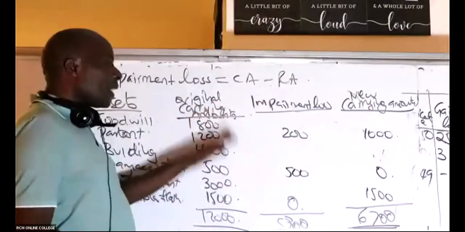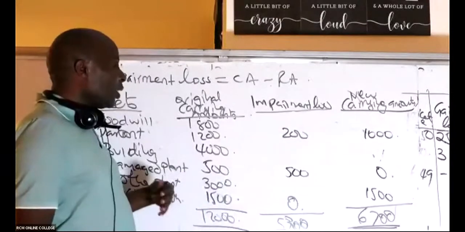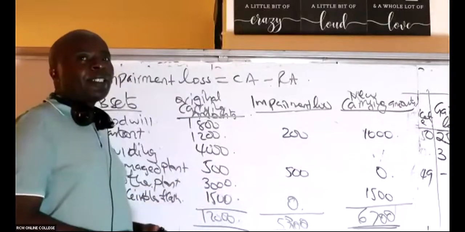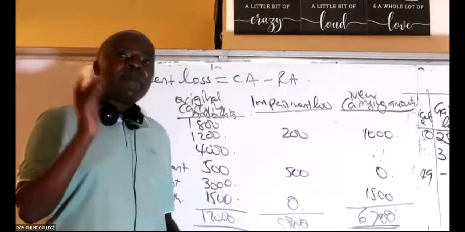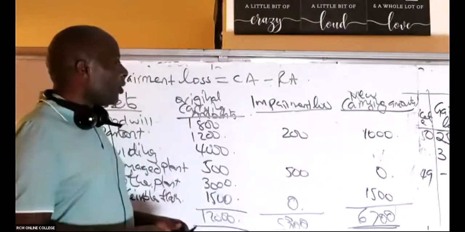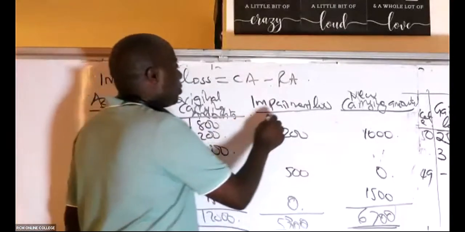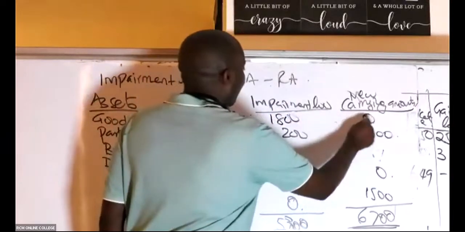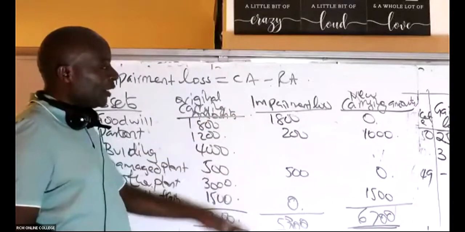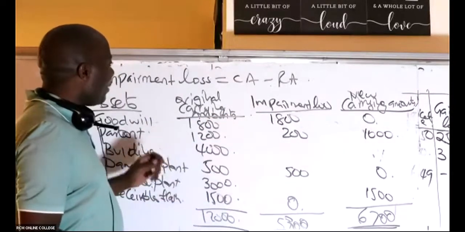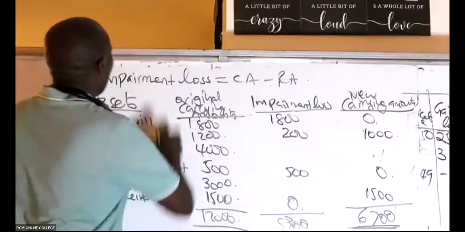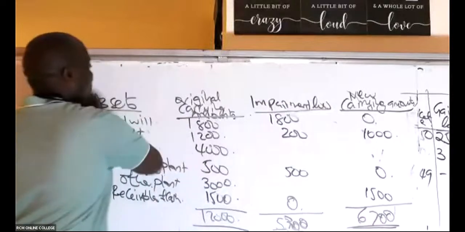And then, ladies and gentlemen, those are the ones that have been specifically given. So I'm sure goodwill is now damaged in full. Because you can't tell me that a CGU has been impaired and it has got any goodwill. Your goodwill is damaged. So in this case, goodwill, the entire amount is impaired, 1,800, so 0 there. So do we have any amount which now is unallotted? What is this unallocated amount? Unallocated impairment loss. What is this unallocated impairment loss?